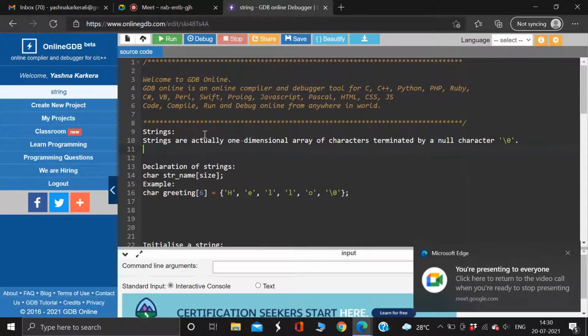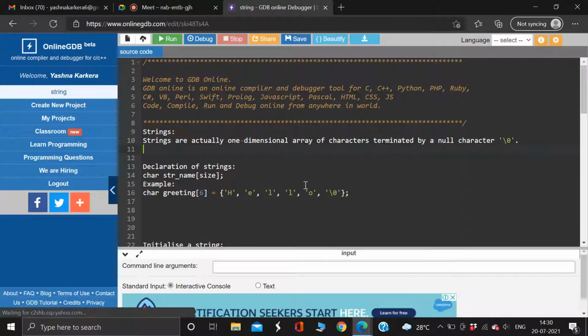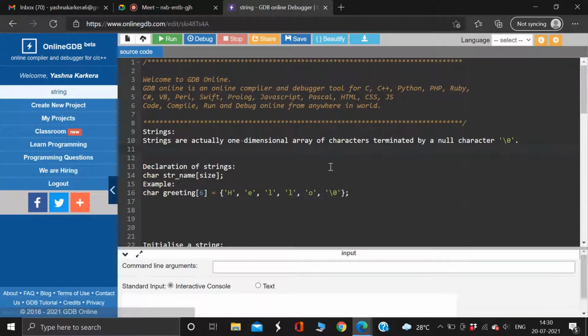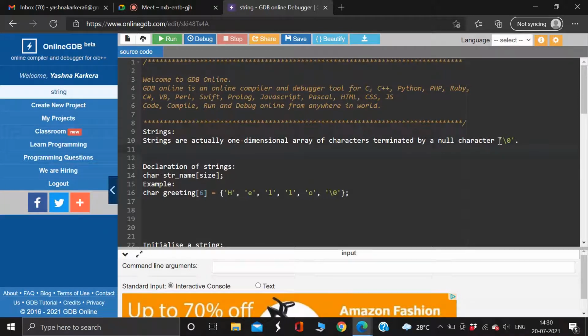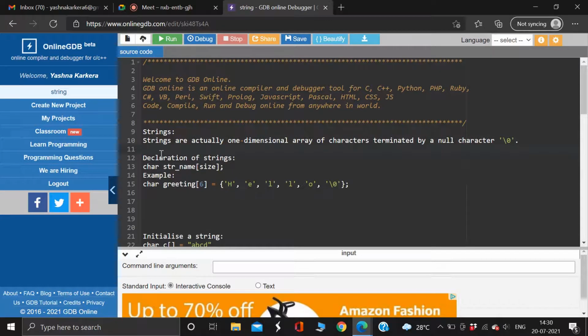First thing, it has the characters as the elements. Characters means each alphabet as the element, and the last element of a string is always a null character. This is called the null or zero character. So the last element of a string is always a null character. Is this clear? I'll give you an example. This is a string. So who was answering today? Karthik. So I'll write his name.